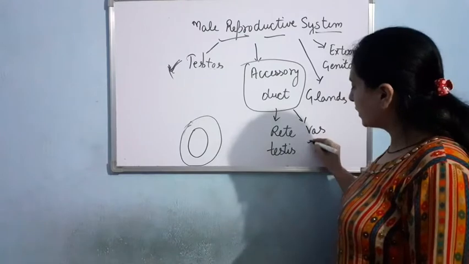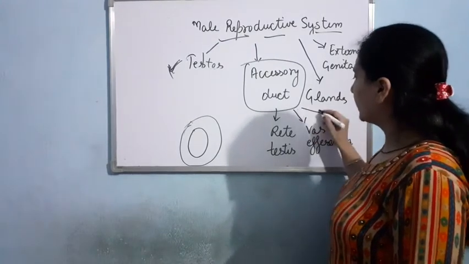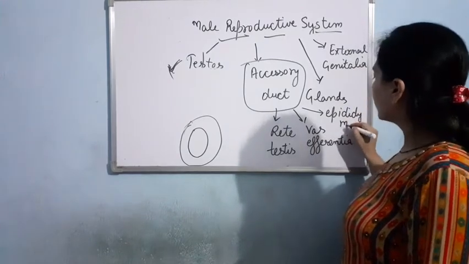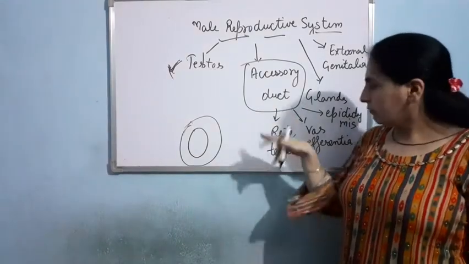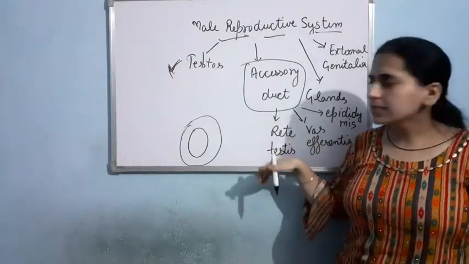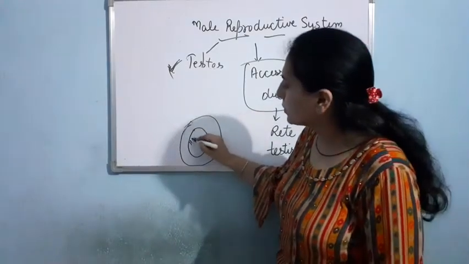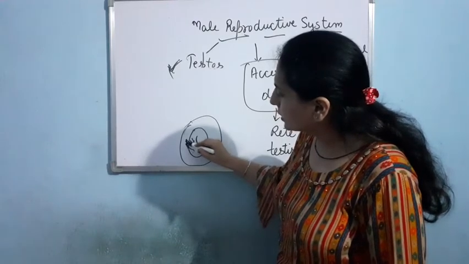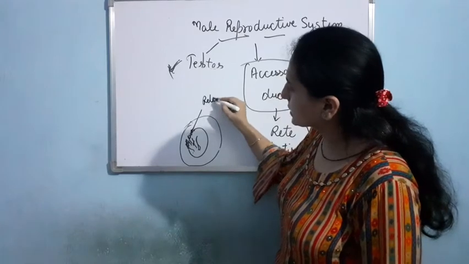Now the accessory duct includes four ducts: rete testis, vas efferentia, epididymis, and the last one is vas deferens. You have to learn them in a sequential way. Firstly, there will come rete testis. Suppose here I am having the testis, and suppose sperms are produced. So several tubes will arise. They will be rete testis.